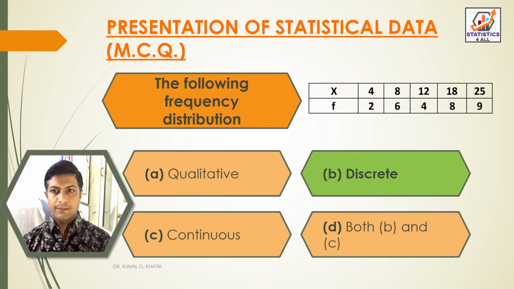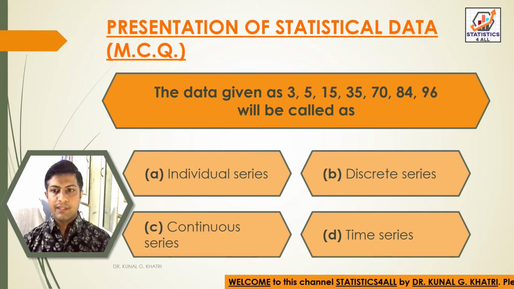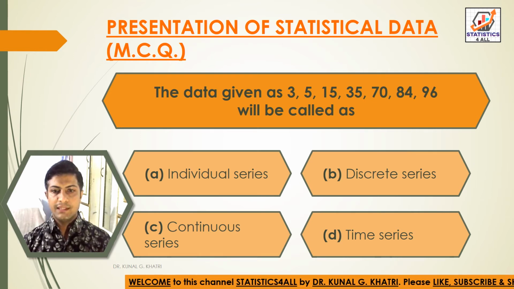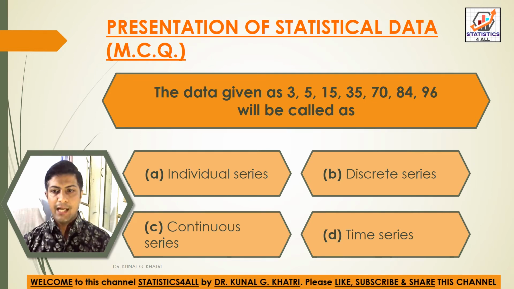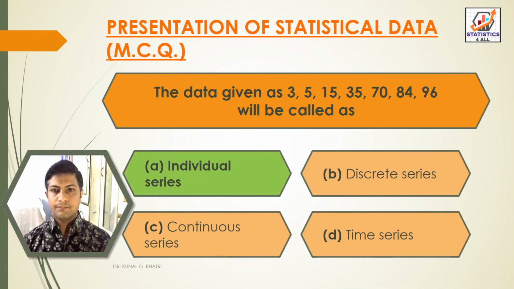Next question. The data given as 3, 5, 15, 35, 70, 84, 96 will be called as option A, individual series, option B, discrete series, option C, continuous series, and option D, time series. So here we have answer option A, that is individual series.